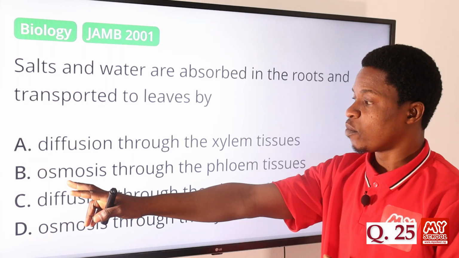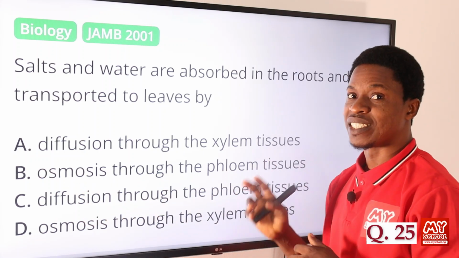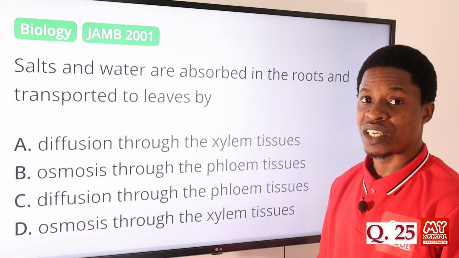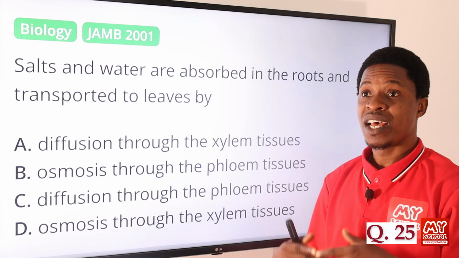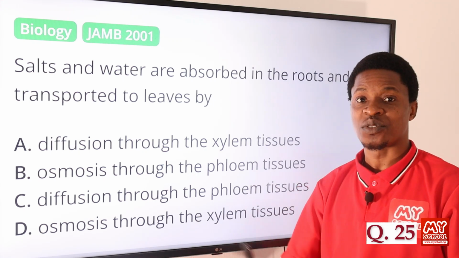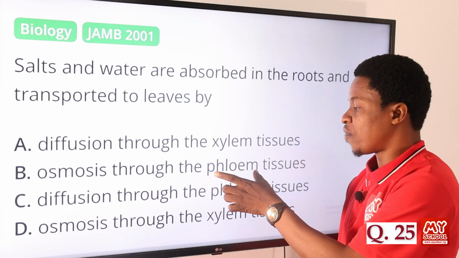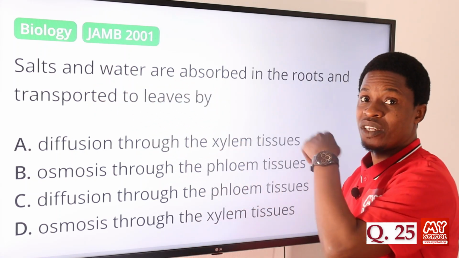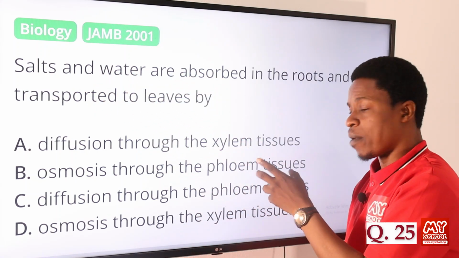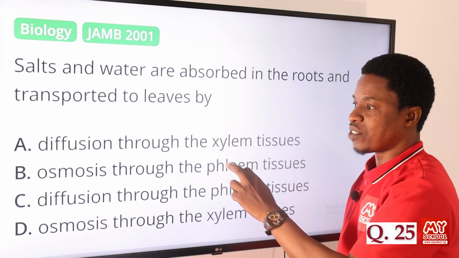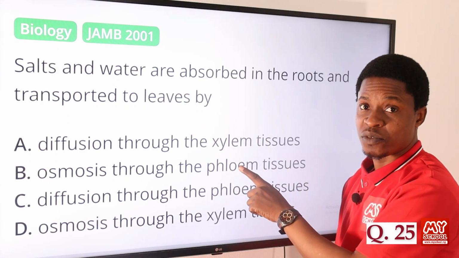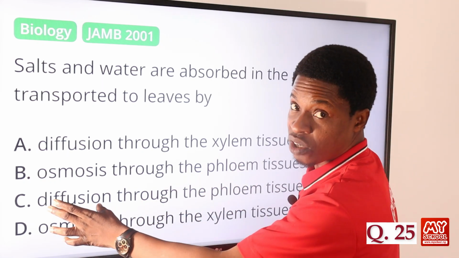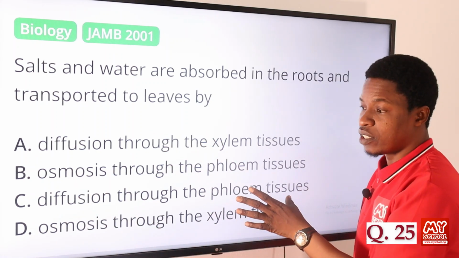Option B says osmosis, yes, through the phloem tissue. Even though the phloem also helps in transportation, okay, we have the xylem and phloem. We call them supporting tissues, from one part to another. But it is not the function of the phloem tissue to move salts and water. Of course, there are other materials that the phloem can also carry, but not the salt and water. So the phloem makes option B not correct. Option C says diffusion through the phloem tissue. Of course, not diffusion, the process is osmosis, and it's not the phloem tissue.